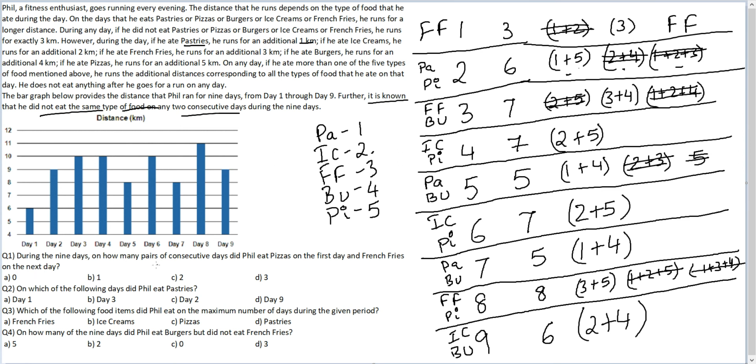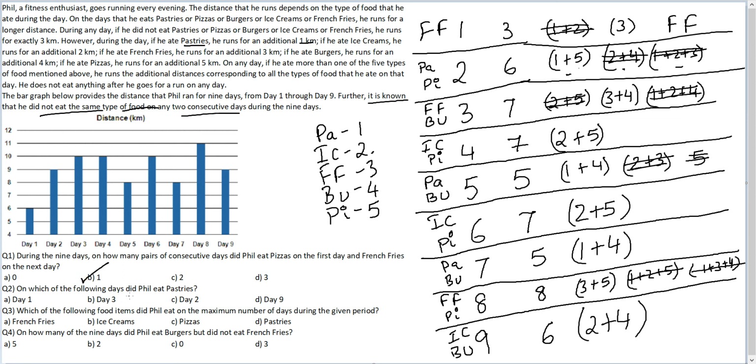During the 9 days, on how many pairs of consecutive days did Phil eat pizzas on the first day and French fries on the next day? Let's see. He has eaten pizza here. It is followed by French fries. So yes, 2 to 3 should be counted. Day 2 to day 3, pizza here, French fry here should get counted. Pizza here, no French fry here. Pizza here, no French fry here. Pizza here, no French fry here. Therefore, there is just one pair, day 2 and day 3, where he is eating pizza on day 2 and French fries on day 3.